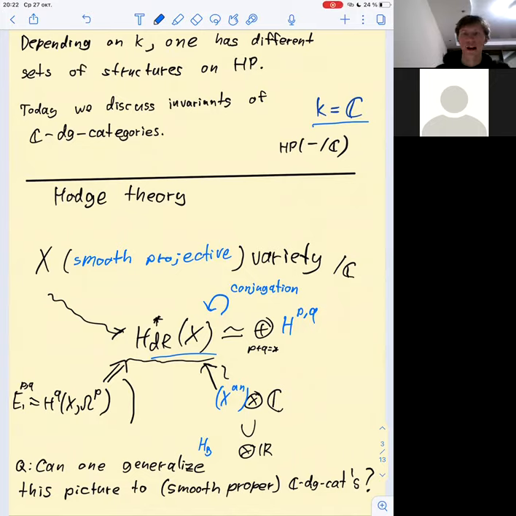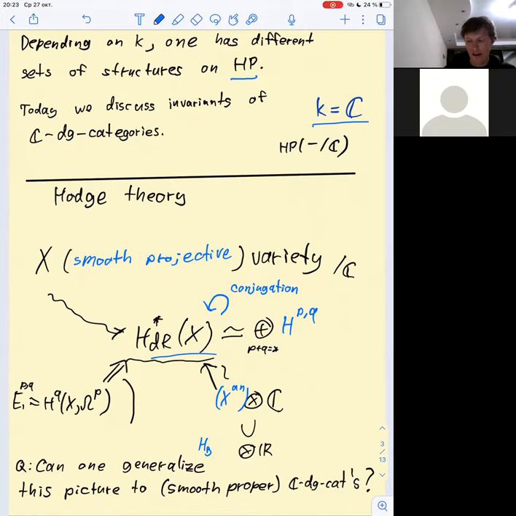about the other. And actually, by an invariant of DG categories, I mean just a functor to the category of spectra or to the category of complex vector spaces. The main example of this would be periodic cyclic homology, which, depending on the characteristic, can possess different structures. And the main case of interest for today would be the field of complex numbers. In this case, one has intuition coming from Hodge theory.